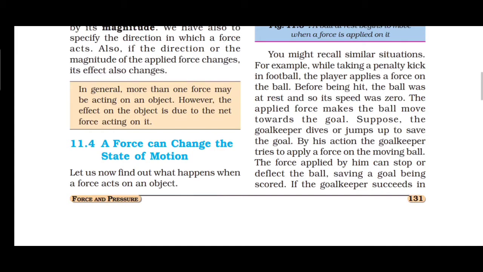The force applied by him can stop or deflect the ball. Saving a goal from being scored, if the goalkeeper succeeds in stopping the ball, its speed decreases to what? 0. If he stops the ball, its speed decreases to 0.